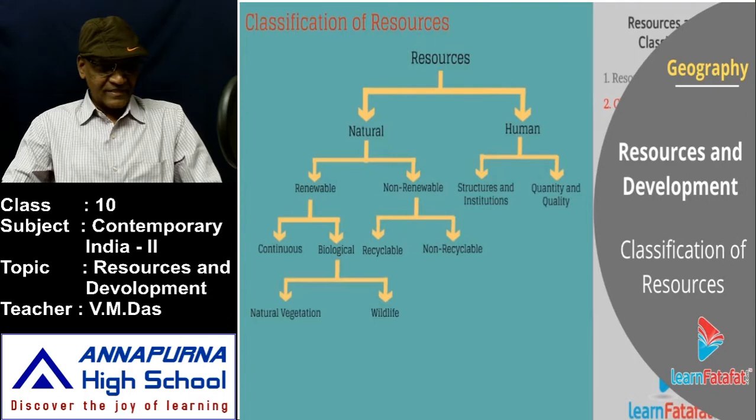Biological resources can be subdivided into natural vegetation and wildlife resources. Just look at it, dear children. In this way the resources are classified broadly.